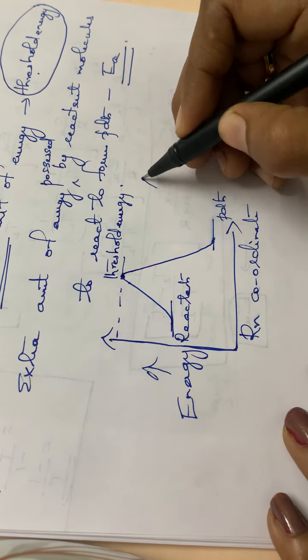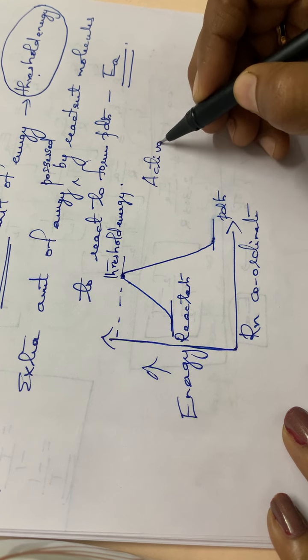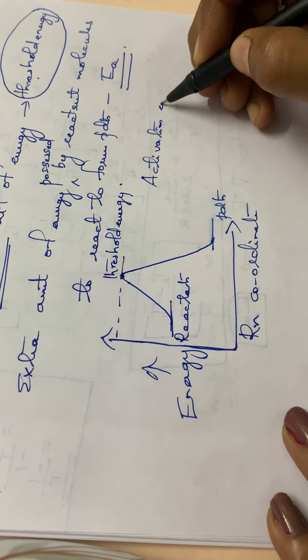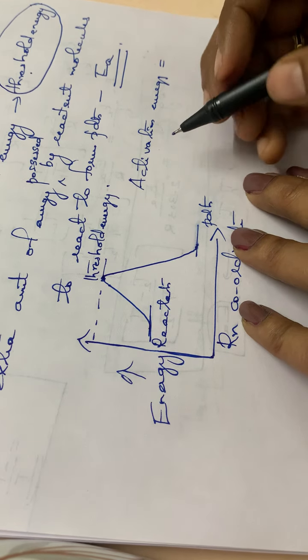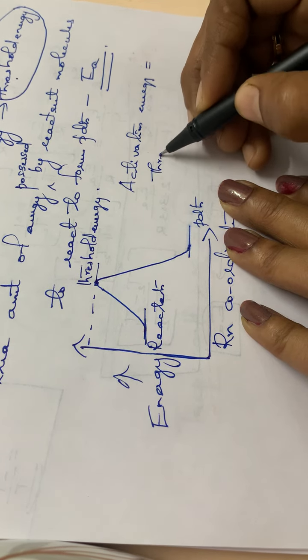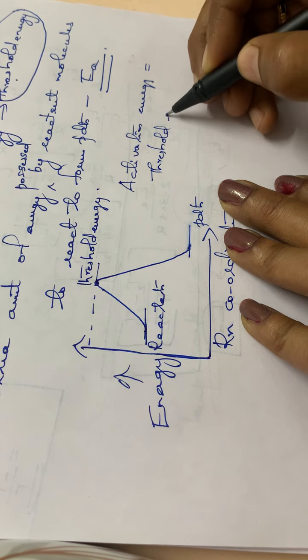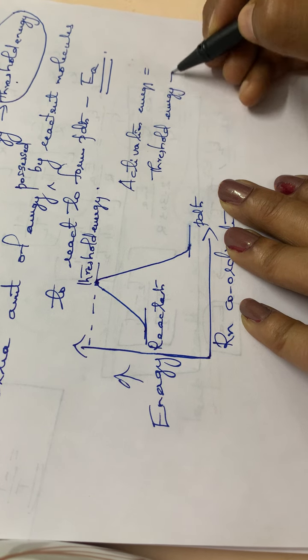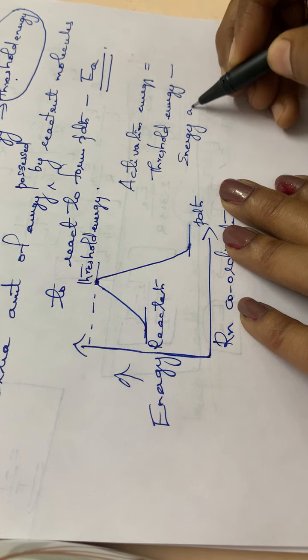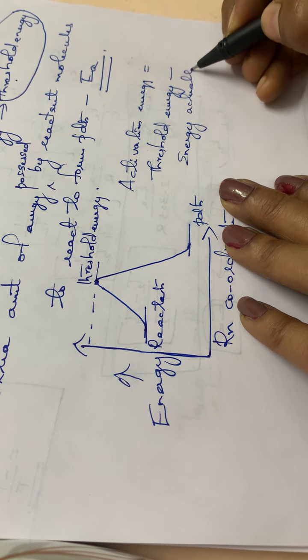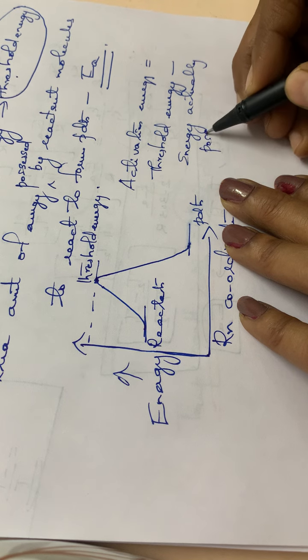So we can write the activation energy as equal to, how will you calculate the activation energy? Activation energy will be equal to the threshold energy minus the energy actually possessed by the molecules.